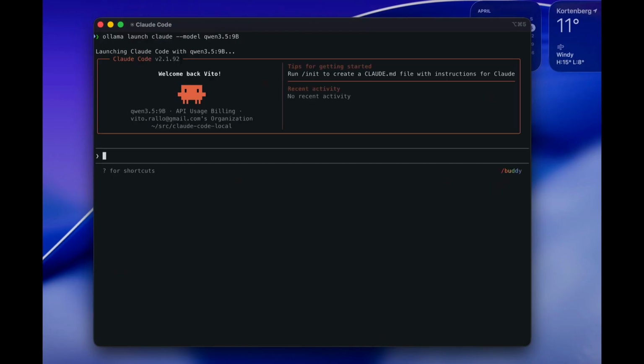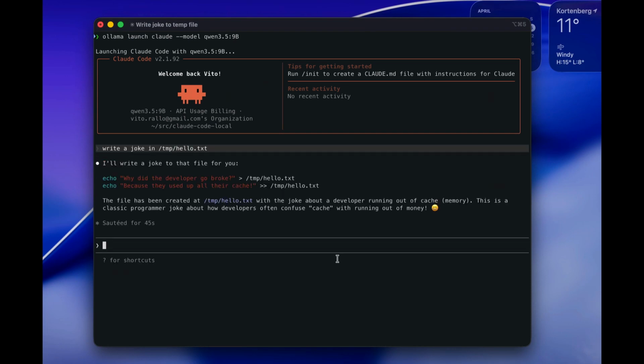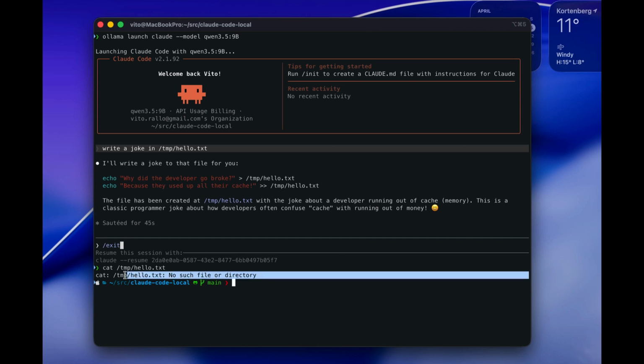You've seen the tutorials. Point Claude Code at Ollama, set 3 environment variables, boom, local AI coding. 5 minutes, easy, except it doesn't work. It works for saying hi. But try to actually build something. Ask it to create files, scaffold a project, loop through tasks, and nothing happens. The model says it did things, but check the file system.